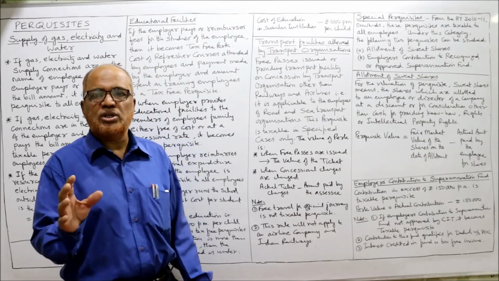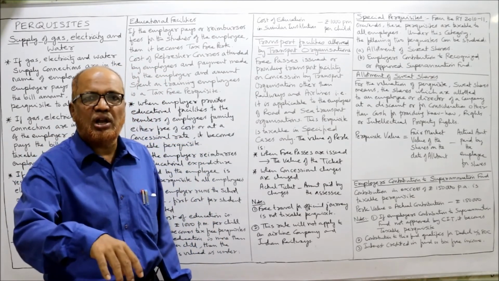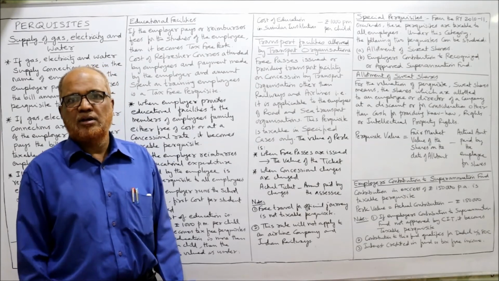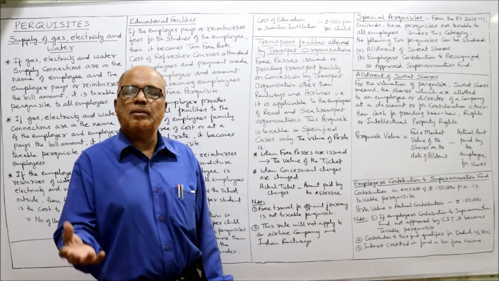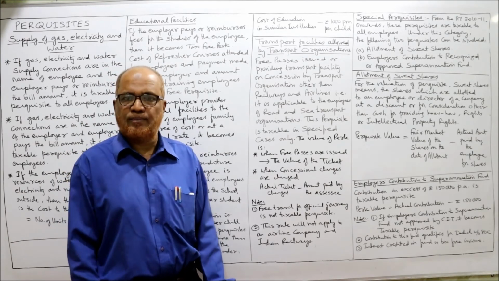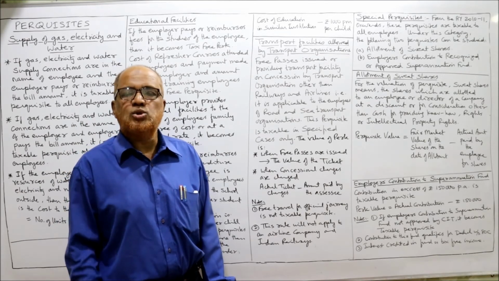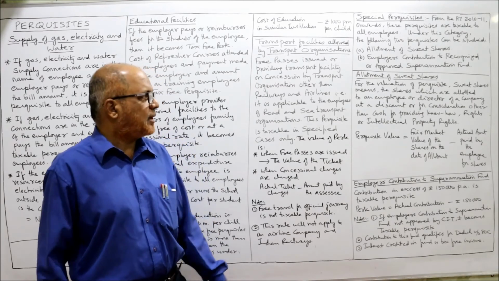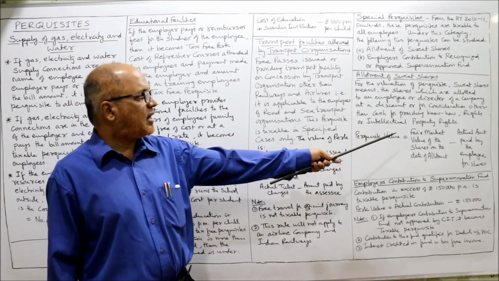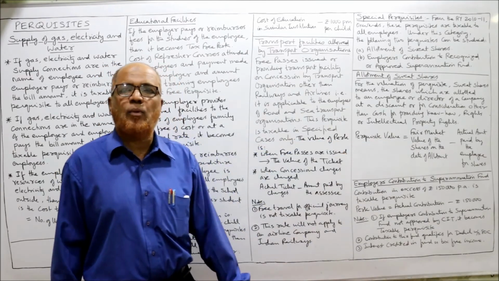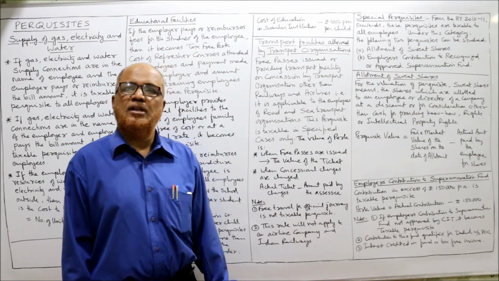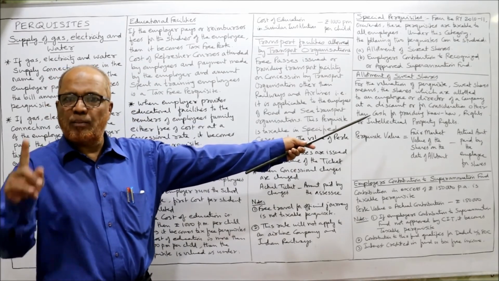Sweat shares are those shares which are issued at a concessional rate to the employees or directors. Similarly, it may be issued for consideration other than cash. So it's a benefit to the employee. So Income Tax Act says it's a taxable perquisite. The value of the perquisite is fair market value of the shares on the date of allotment minus actual amount paid by the employee for the shares. This is the special perquisite number 1.